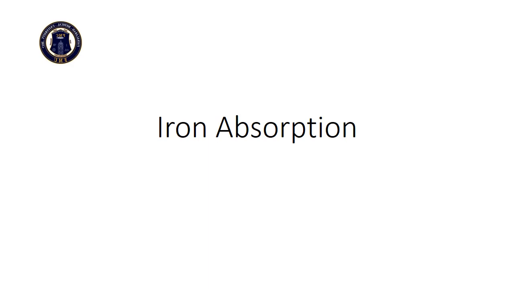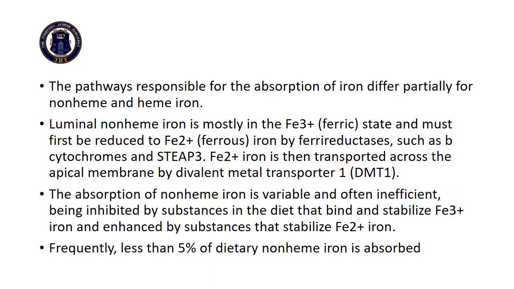Iron metabolism starts with the iron absorption. The pathway responsible for the absorption of iron differs partially for non-heme and heme iron. First we will see how non-heme iron is absorbed. In the gut lumen, non-heme iron is mostly present in the ferric state, and for its absorption it should be reduced to ferrous state first. This function is done by ferrireductases such as B cytochromes and STEAP3.